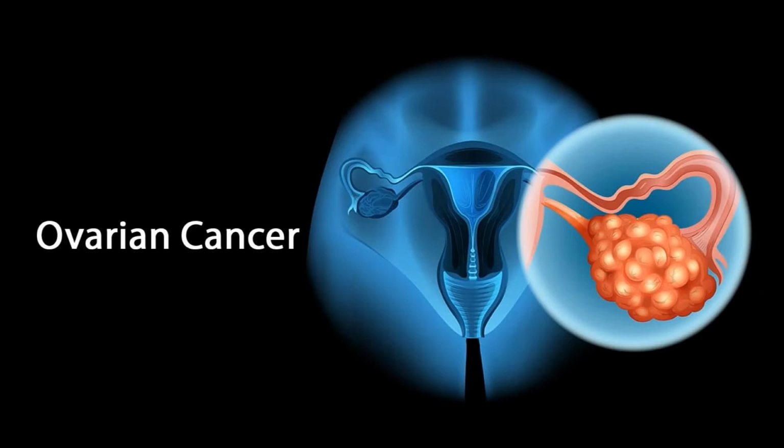PPC appears to start in the cells lining the inside of the fallopian tubes. Like ovarian cancer, PPC tends to spread along the surfaces of the pelvis and abdomen, so it is often difficult to tell exactly where the cancer first started. This type of cancer can occur in women who still have their ovaries, but it is of more concern for women who have had their ovaries removed to prevent ovarian cancer. This cancer does rarely occur in men.